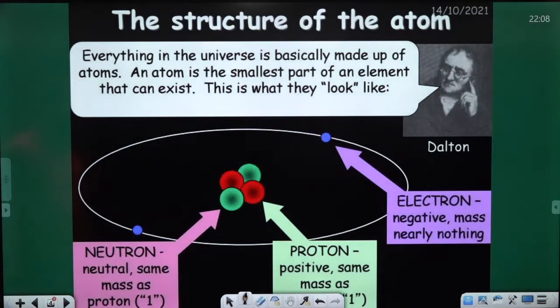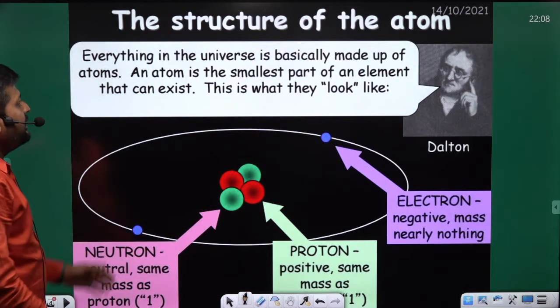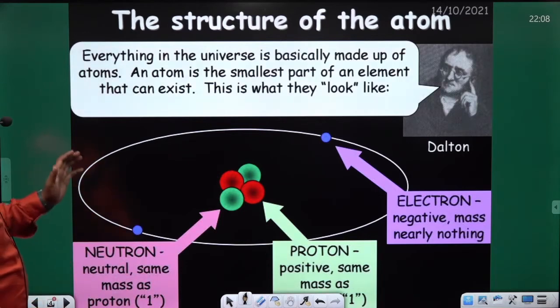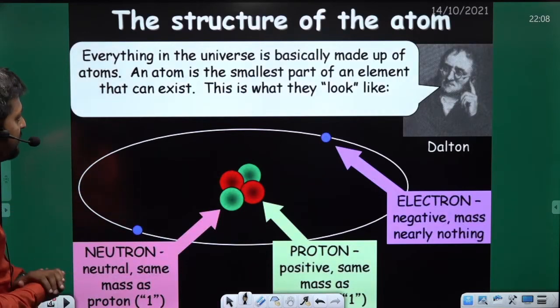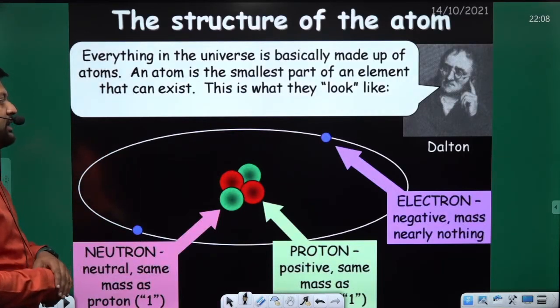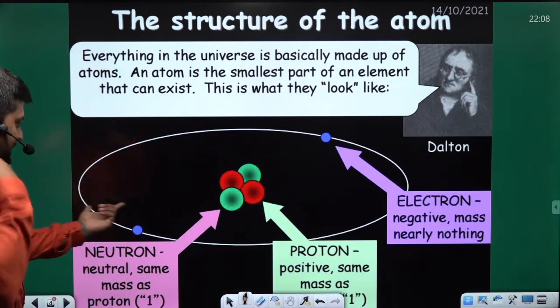Now coming to the structure of the atom. Everything in this universe is basically made up of atoms. An atom is the smallest part of an element that can exist. This is what they look like. So an atom looks like this.